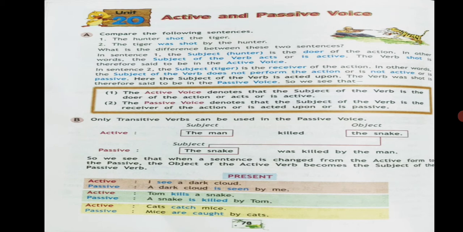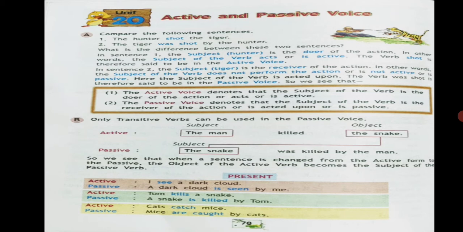Only transitive verbs can be used in passive voice, like the man killed the snake. Subject is the man, object is the snake. Killed is the action done. So in the passive, the snake is the subject: the snake was killed by the man. Object becomes subject in the passive voice. Only transitive verbs can be used.